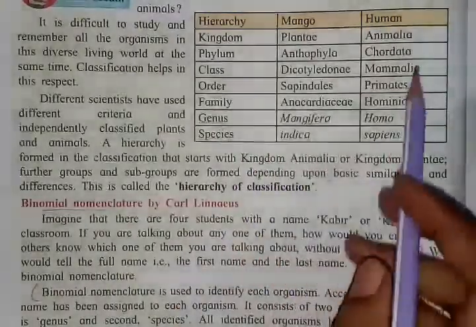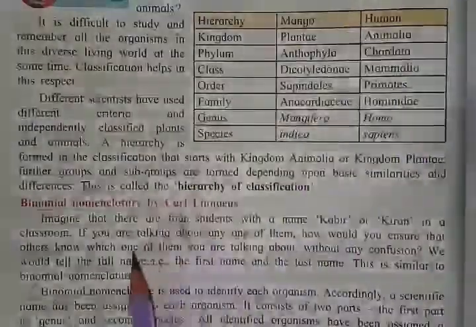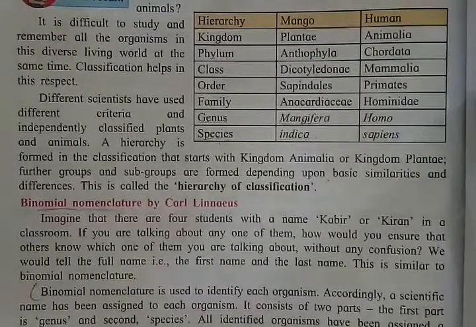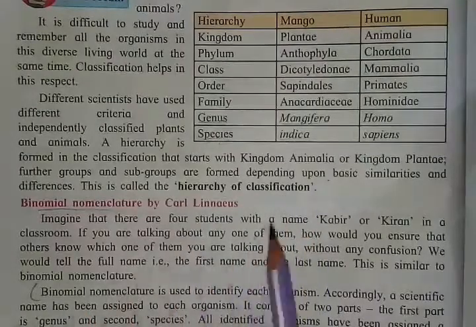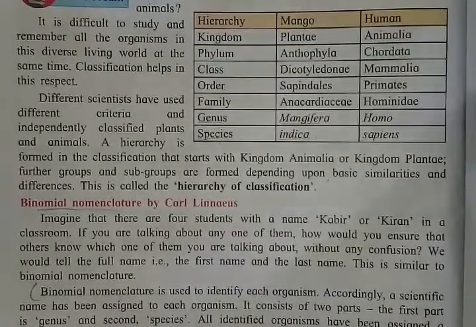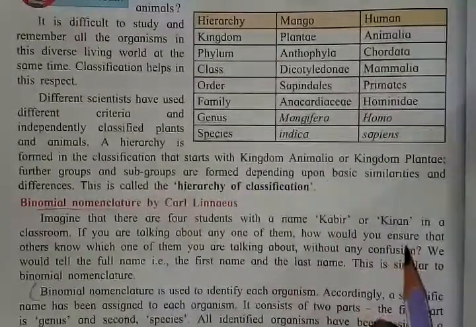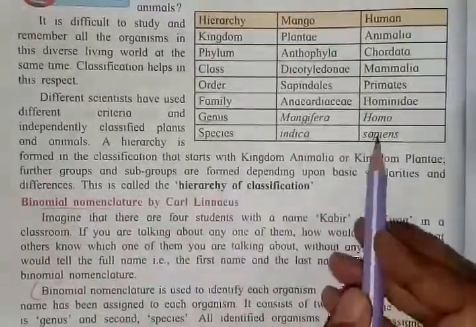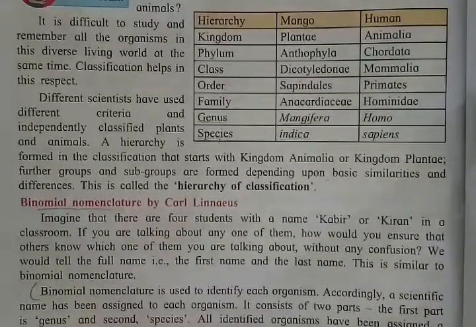What will be the binomial nomenclature, or scientific name, for humans? If you search on the internet, you'll get to know that it is Homo sapiens. Humans are called Homo sapiens in scientific terms. So how is this name made? Homo is the genus of humans and sapiens is the species. In the same way the binomial nomenclature is formed for identifying other animals, plants, and their different varieties and species.